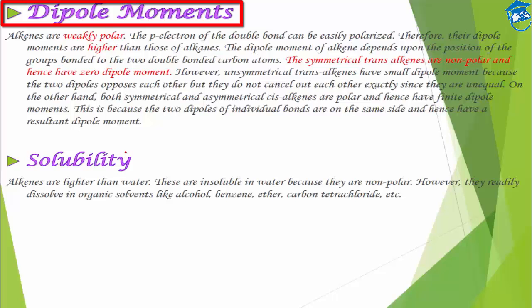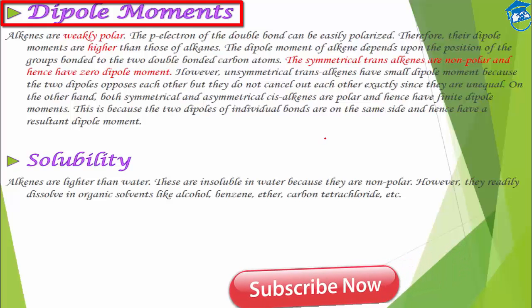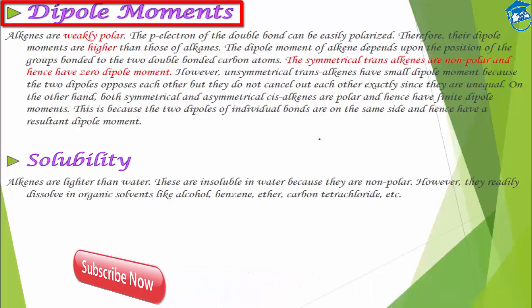Next is solubility. First of all, related to density, the alkenes have low density as compared to water, so they are lighter than water, and at the same time they are insoluble in water because they are not that polar. They are very weakly polar, so for practical purposes they will be considered as non-polar. So they are lighter than water and not soluble. If we pour them in water, they should float.